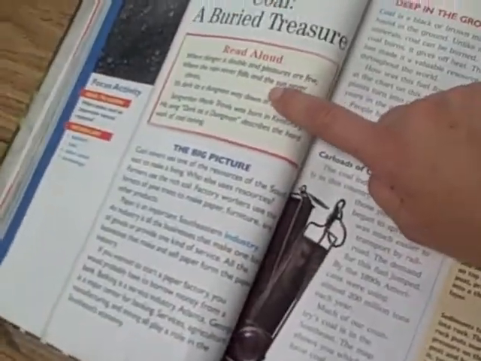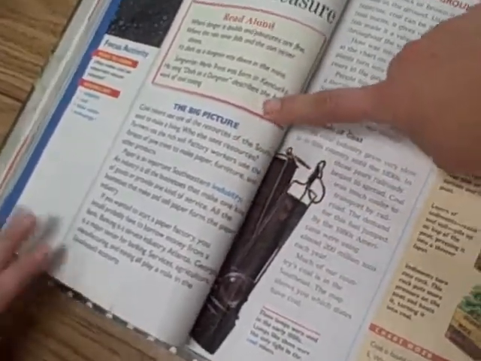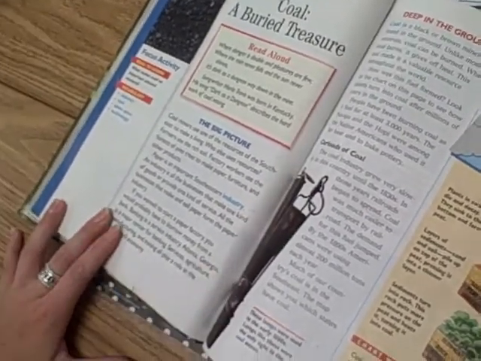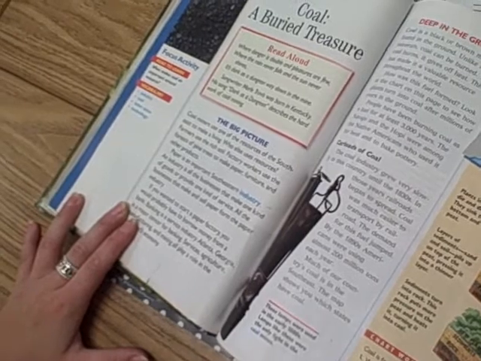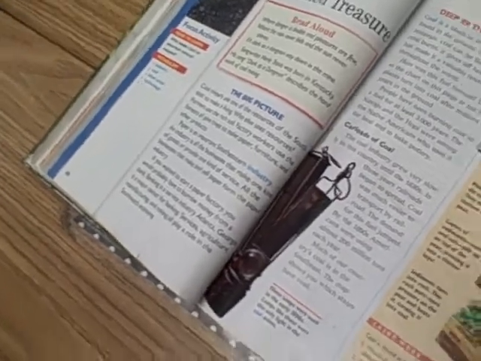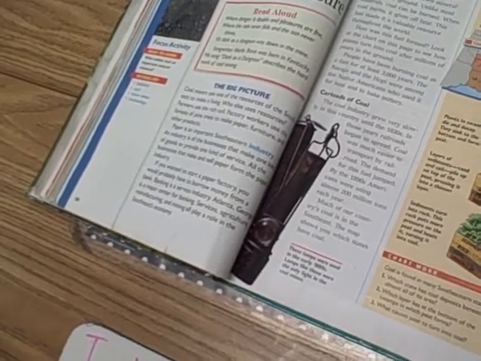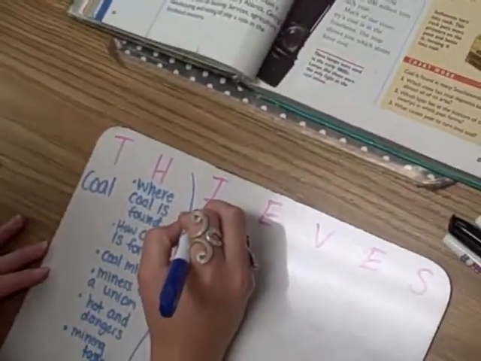All right, the next thing we're going to look at is the introduction. So let's flip back to the beginning. The introduction is on the first page where it says read aloud, and then the big picture. Why don't you read the first paragraph? Coal miners use one of the resources of the southeast to make a living. Who else uses resources? Farmers use the rich soil. Factory workers use the forests of pine trees to make paper, furniture, and other products. Okay, so based on the paragraph you just read in the introduction, what do you think this lesson is going to be about? The variety of things that coal can be used for. Okay, let's go ahead and write that down underneath introduction.